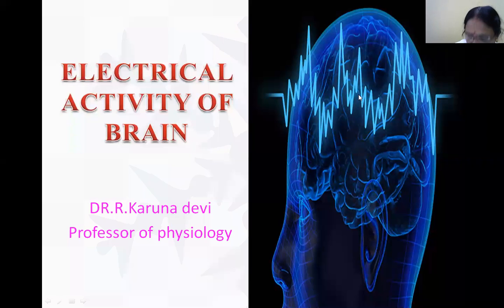Now let's see how the different types of stimulus are there. The auditory, visual, and somatosensory are the main stimuli. And again here we have the diffuse form and the localized form also. Localized means the stimulus is localized only to one area, and we record the electrical activity of the brain only from that localized area.